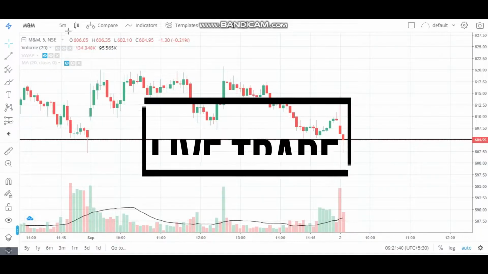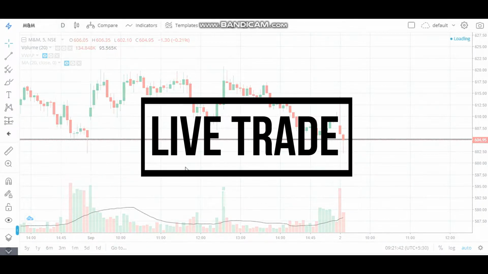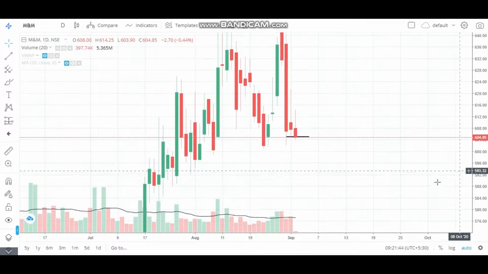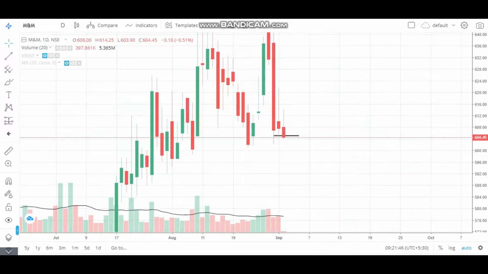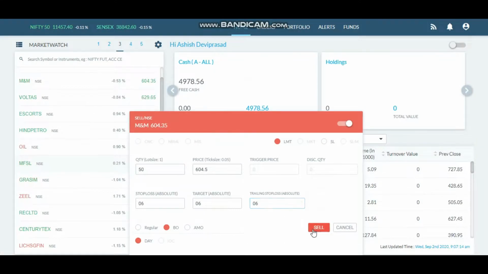I am getting a selling opportunity. This is M&M and I am planning to sell at 604.5. I have 50 quantity and for now I have kept my stop loss and target at 6 points. So let's see how it goes.